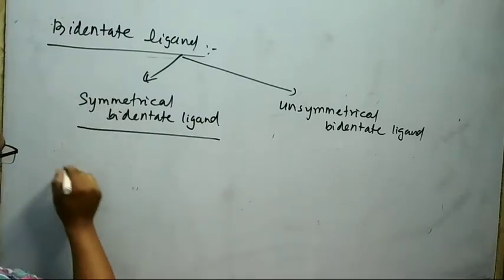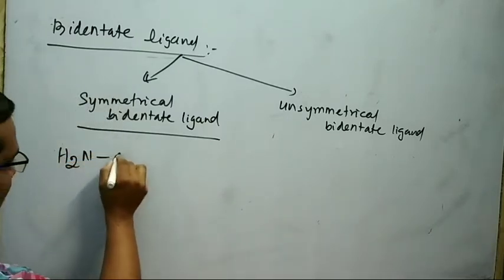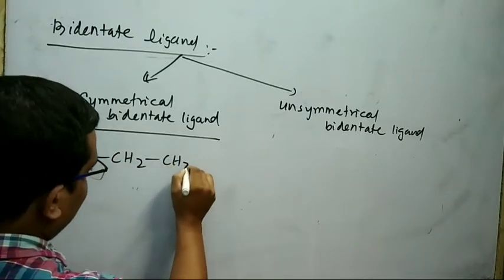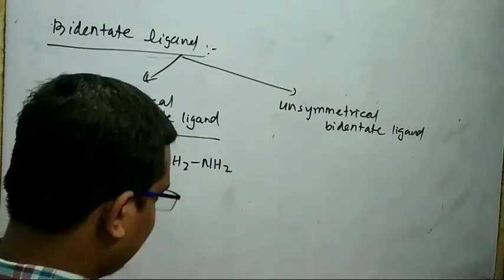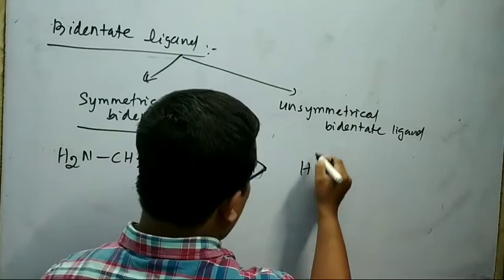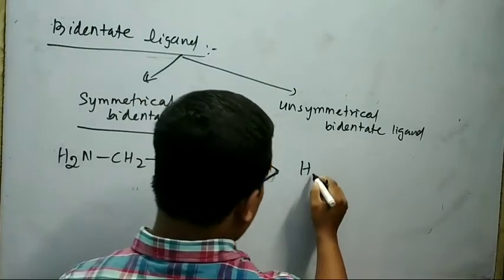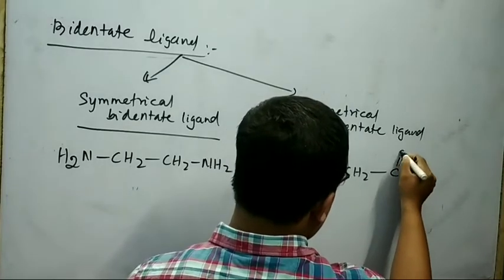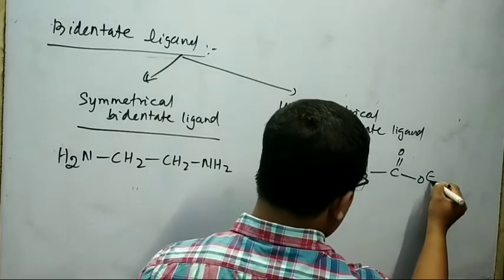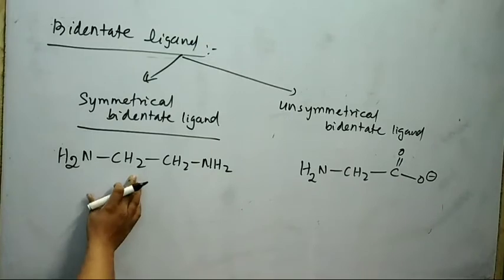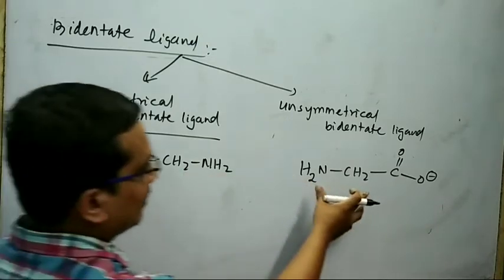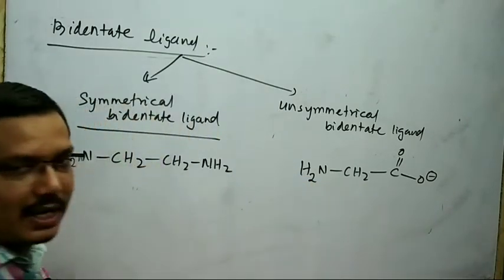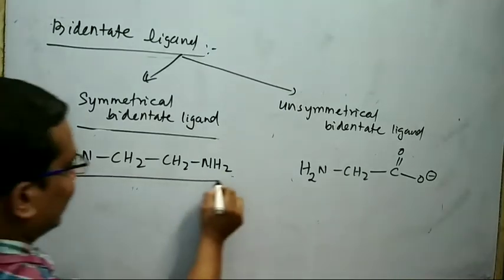Take an example: H2N-CH2-CH2-NH2. Take an example for unsymmetrical bidentate ligand: H2N-CH2-C=O-O minus. This is said to be a symmetrical bidentate ligand. This is said to be an unsymmetrical bidentate ligand. Look at this example.